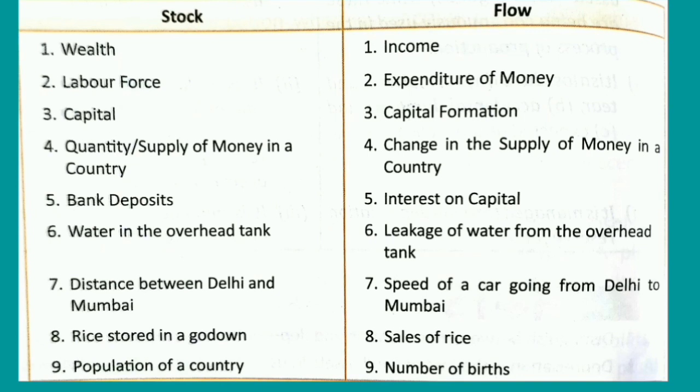First one, income. Income we are getting, or salary we are getting per month or per week, per day, like that. Then second one, expenditure of money. Third one, capital formation. Remember that capital is a stock variable, whereas capital formation, that is change in capital or investment, is considered as a flow variable.